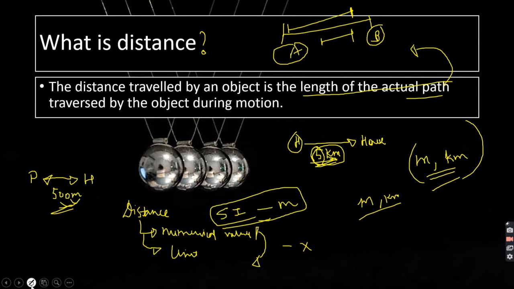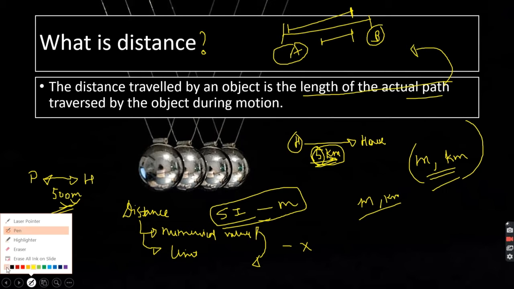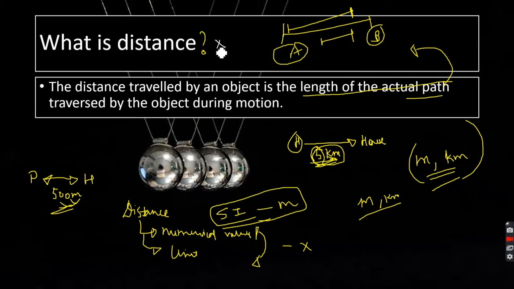One thing to take care of is, when we talk about distance, we don't talk about direction. I don't care where the hospital is. I just care how much length I need to cover to go to that hospital. So suppose we started talking about the direction, whether north, east, west or south.